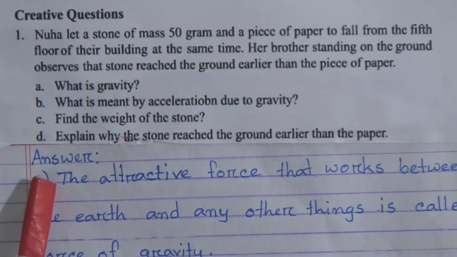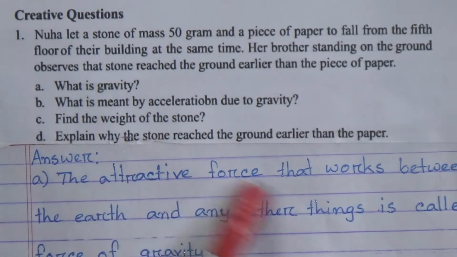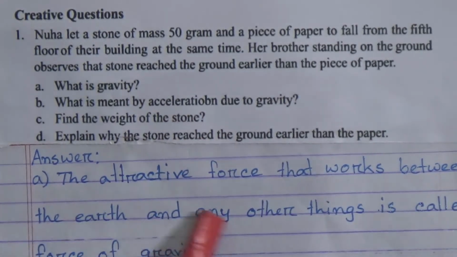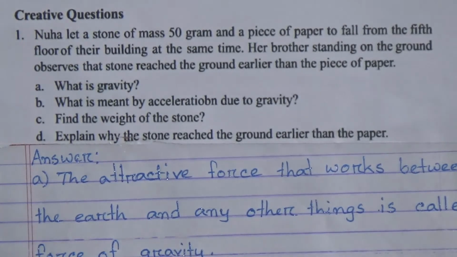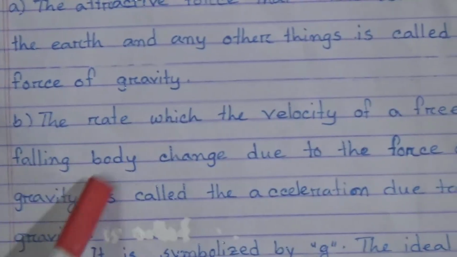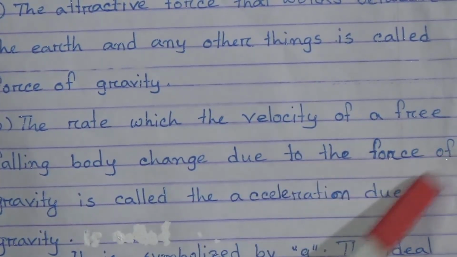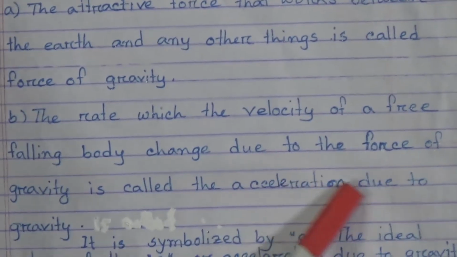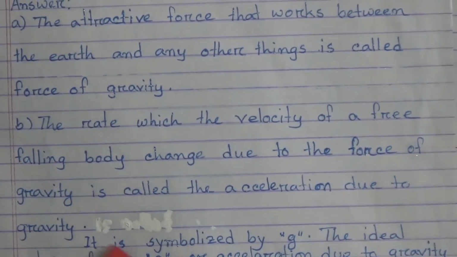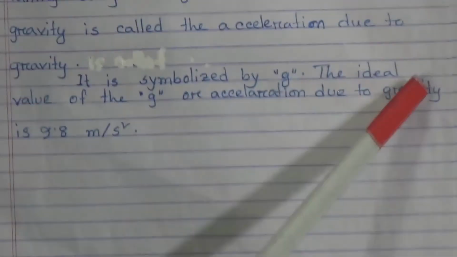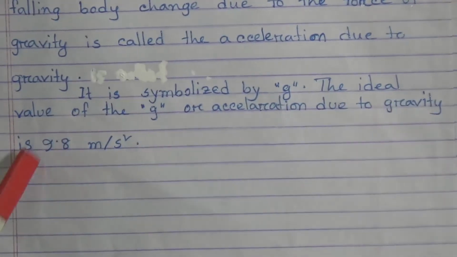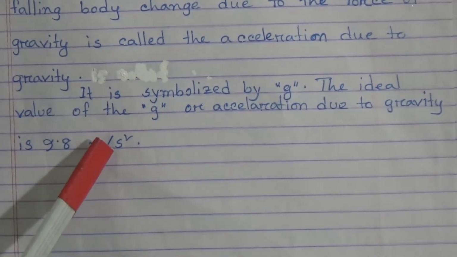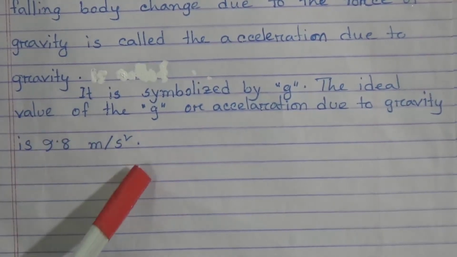The answer to question A is the attractive force that works between the earth and any other things is called the force of gravity. The answer to question B is the rate at which the velocity of a free falling body changes due to the force of gravity is called the acceleration due to gravity. It is symbolized by small g. The ideal value of small g, or acceleration due to gravity, is 9.8 meter per second square.